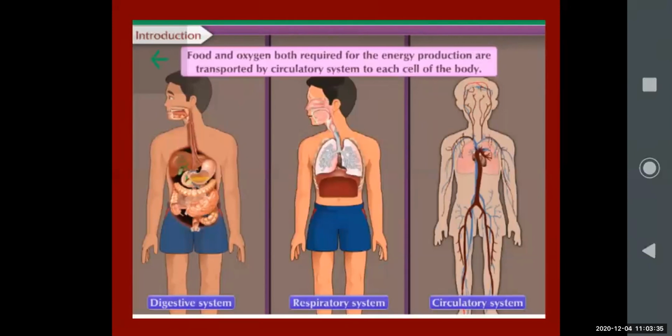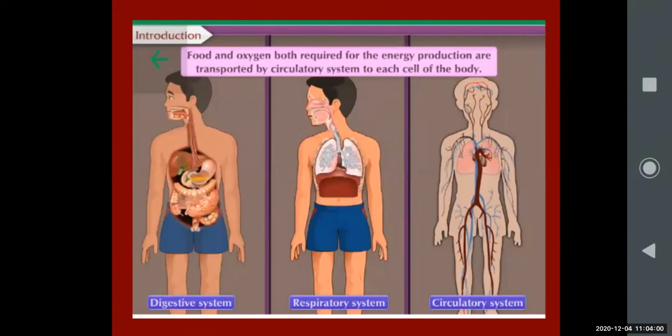So food and oxygen both required for the energy production. If you have to get energy from the food, you have to have the oxygen, then only your body can produce energy. Food and oxygen are transported by the circulatory system to each cell of the body.